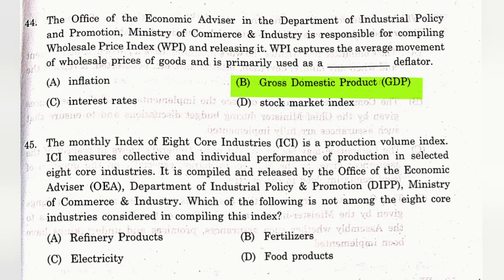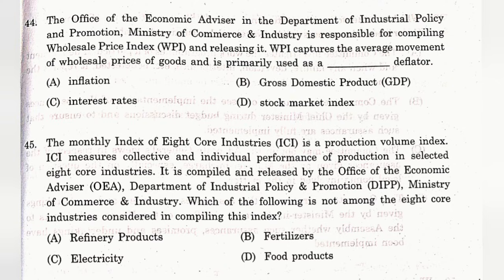Question number 45. The monthly index of 8 core industries, that is ICI, is a production volume index. ICI measures collective and individual performance of production in selected 8 core industries. It is compiled and released by the Office of the Economic Advisor, that is OEA, Department of Industrial Policy and Promotion, DIPP, Ministry of Commerce and Industry.